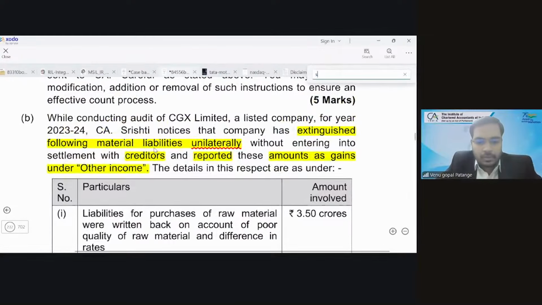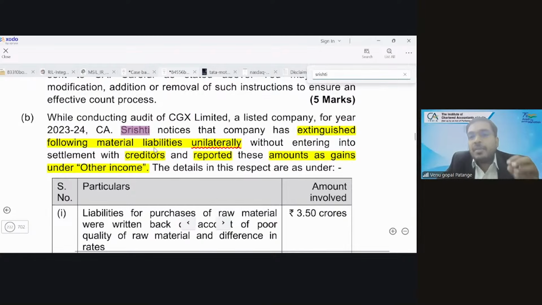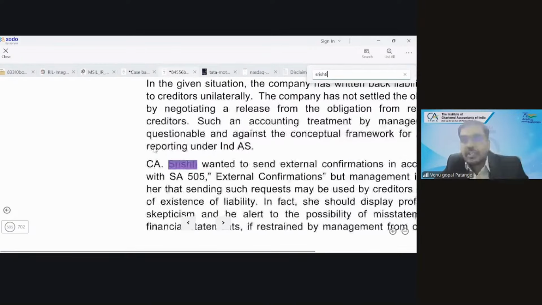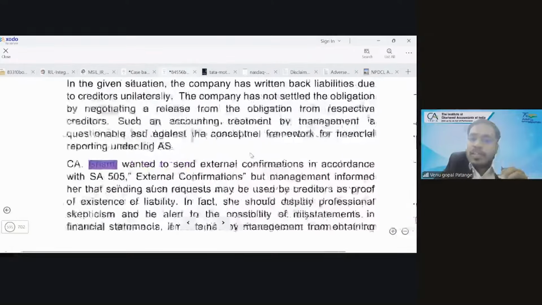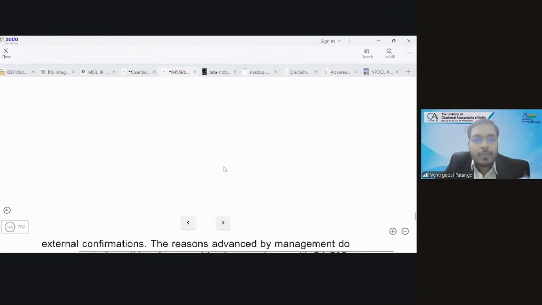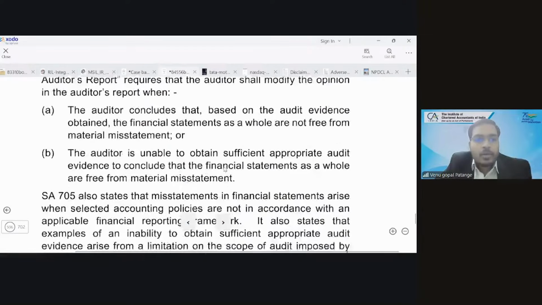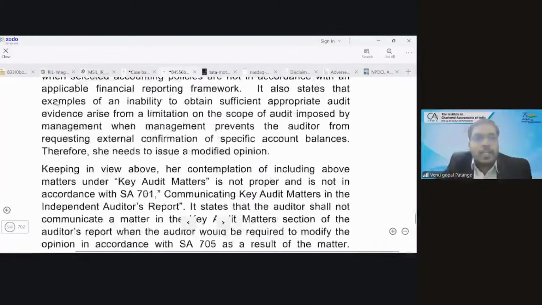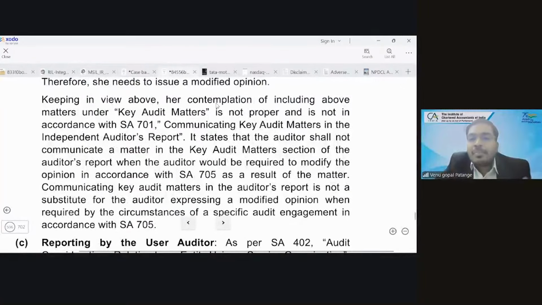We have to analyze if it is a misstatement or not. That is quite subjective. Because of non-availability of sufficient and appropriate evidence, there is a possible effect of misstatement, right? So CA Srishti wanted to send external confirmation. Keeping in view the above, her contemplation of including the above matters under key audit matters is not proper and it is not in accordance with SA 701.